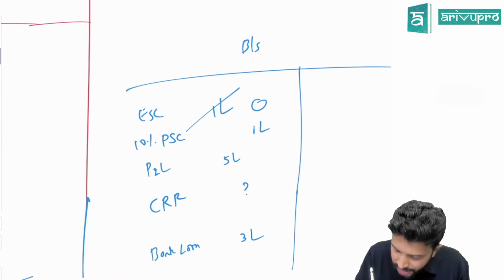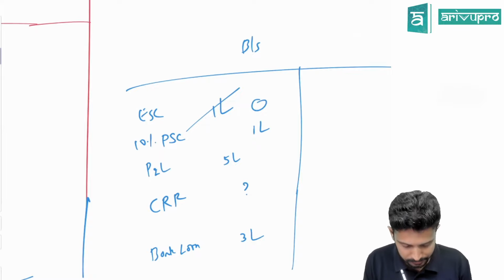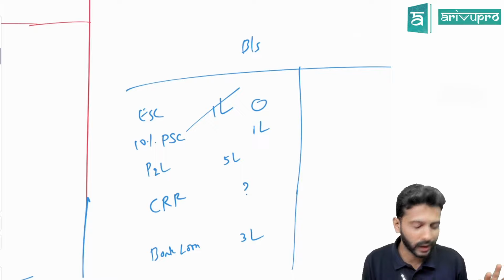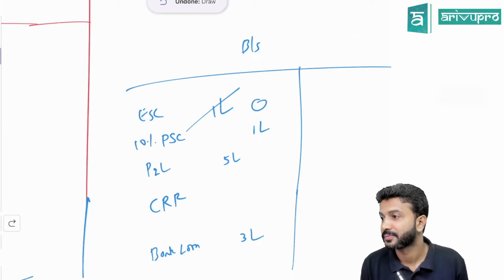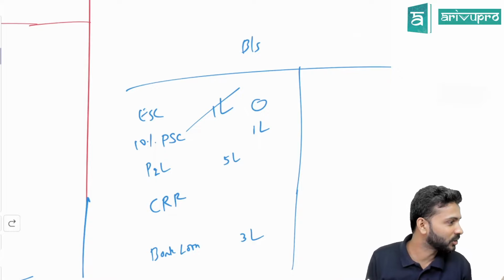Now tell me, how much CRR will you create? 0, 1 lakh, something else altogether. Creative people, can't help. 0, 1 lakh or something of your choice.